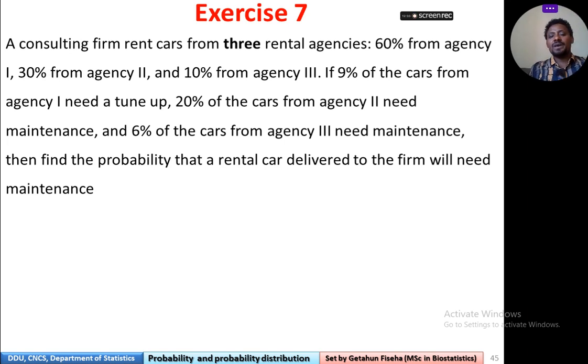60% of cars from agency 1, 30% from agency 2, and 10% from agency 3. If 9% of cars from agency 1 need a tune-up, 20% of cars from agency 2 need maintenance, and 6% of cars from agency 3 need maintenance, then find the probability that a rental car delivered to the firm will need maintenance.